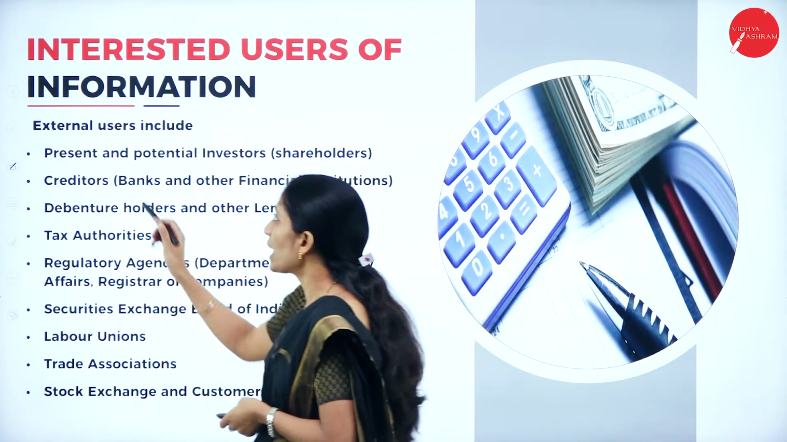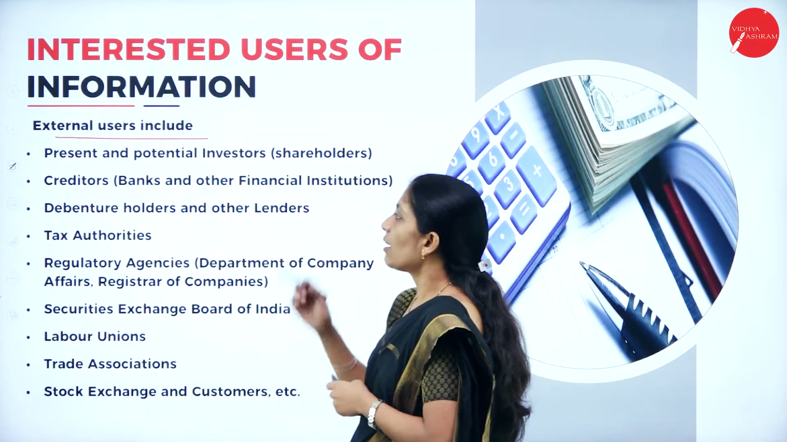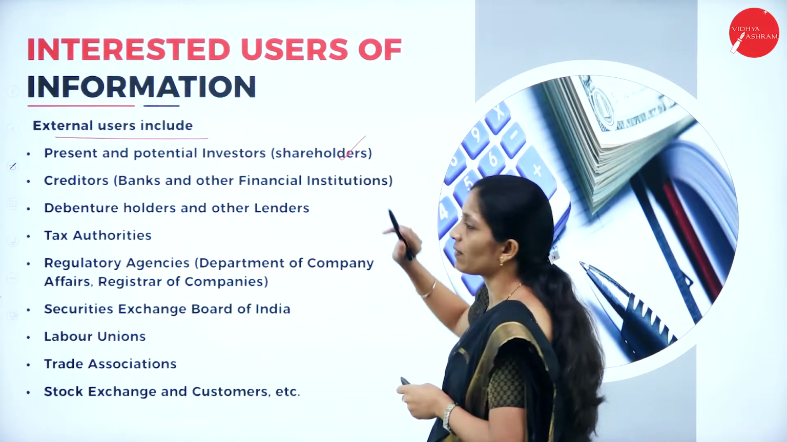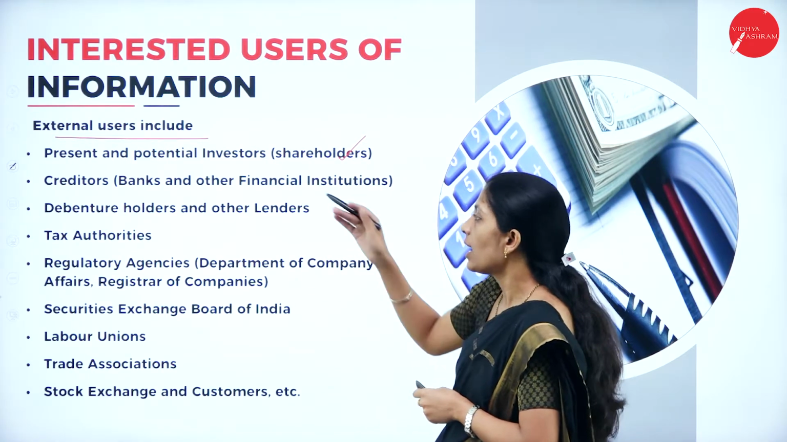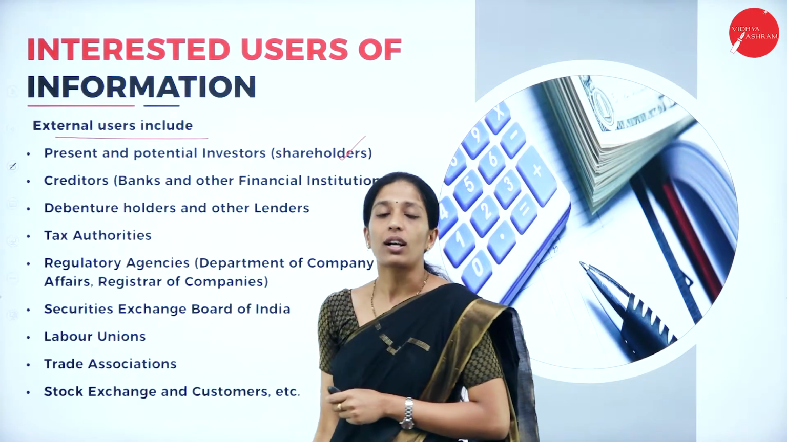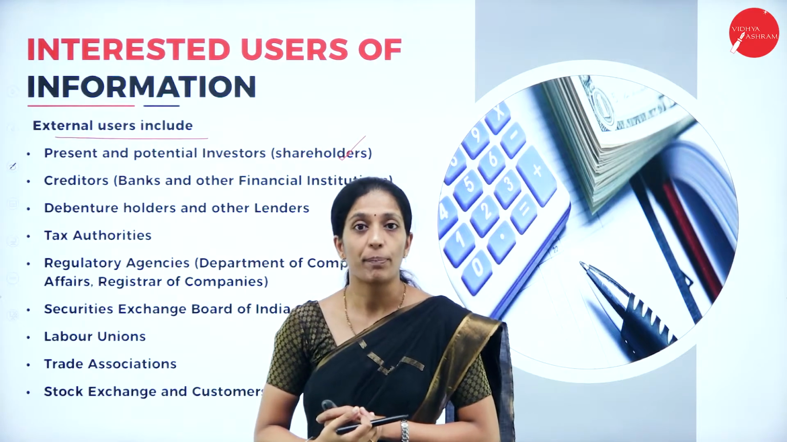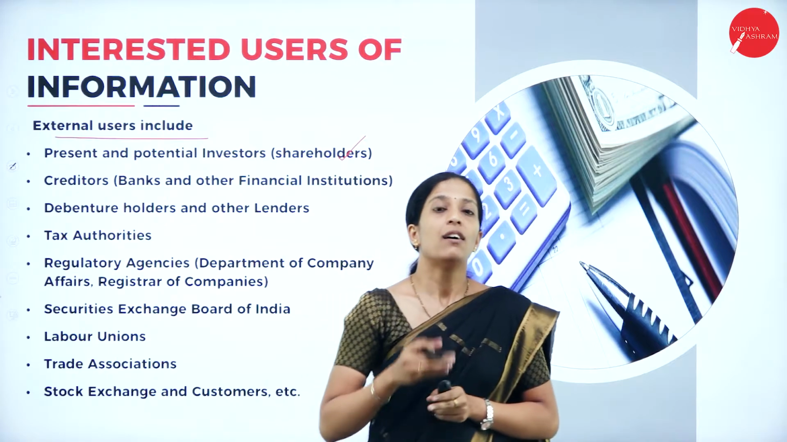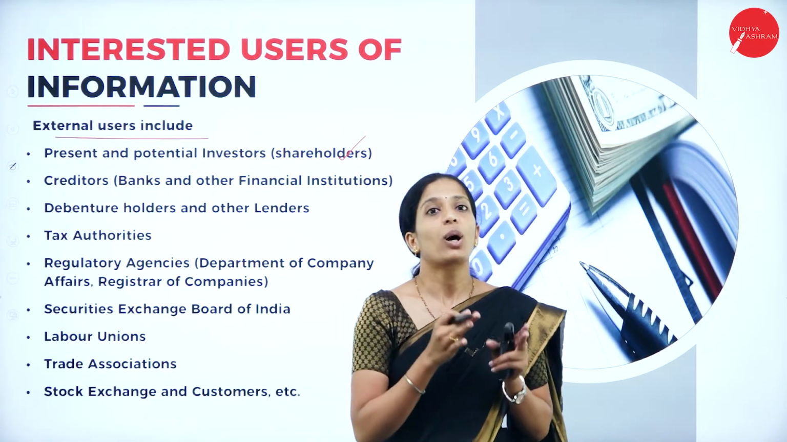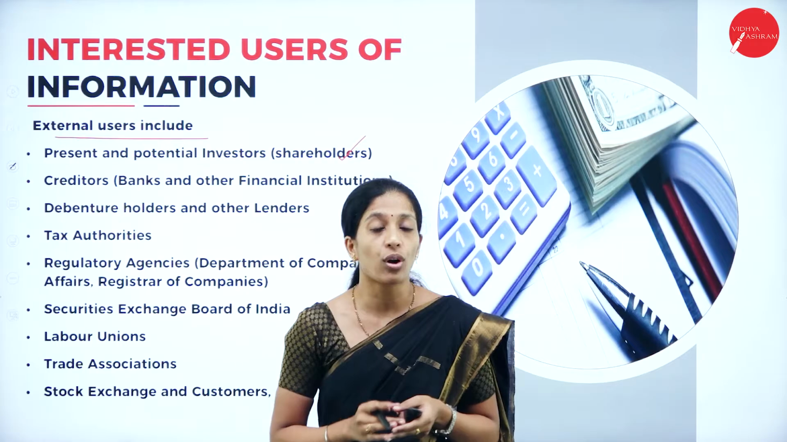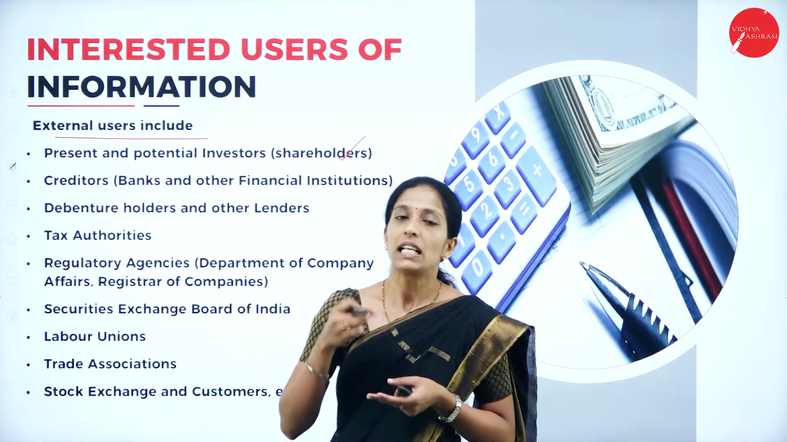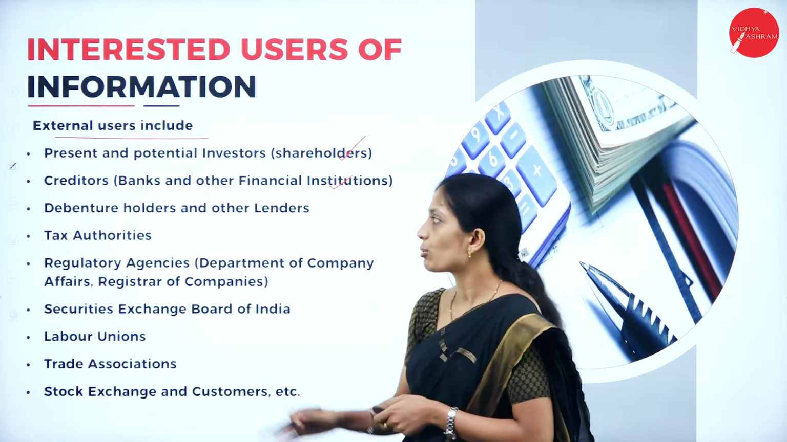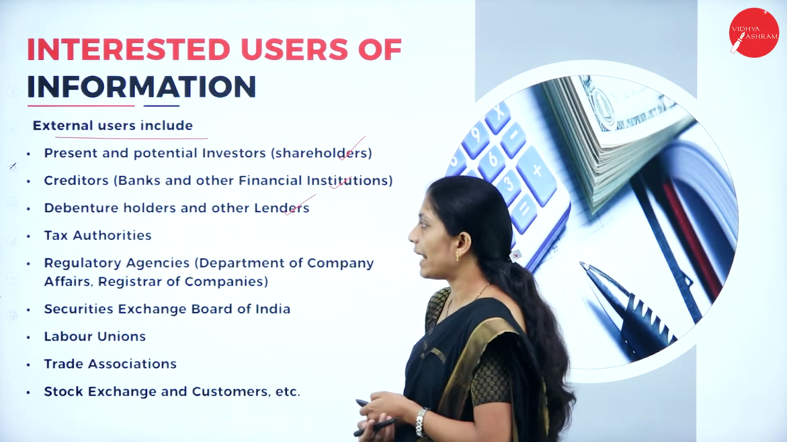So they are termed as what? External users. Now if you see the examples here, it may be present as well as potential investors. It's nothing but the shareholders. Next, creditors. So the organization might have borrowed some money from the bank or the financial institution. So they also want to know about the financial result, because whether the organization is able to repay their loan or not. So for that reason, even they would be waiting. That is bank and other financial institution, and debenture holders and other lenders.